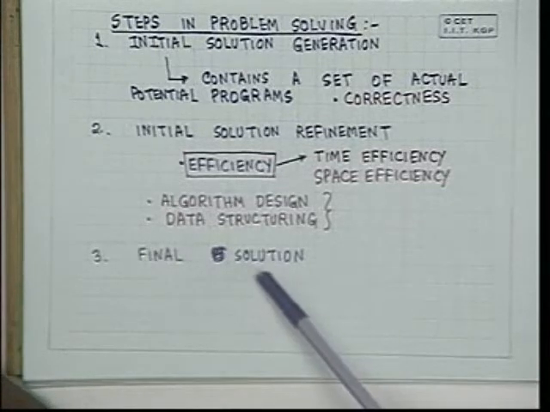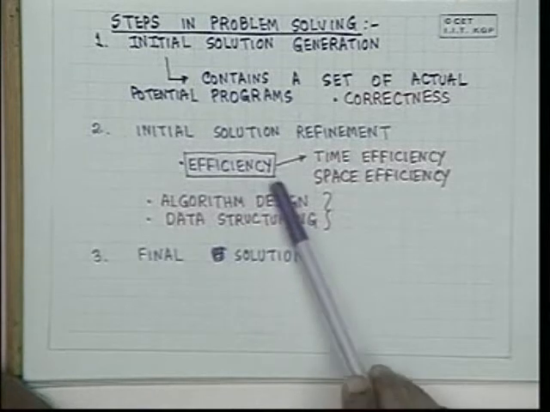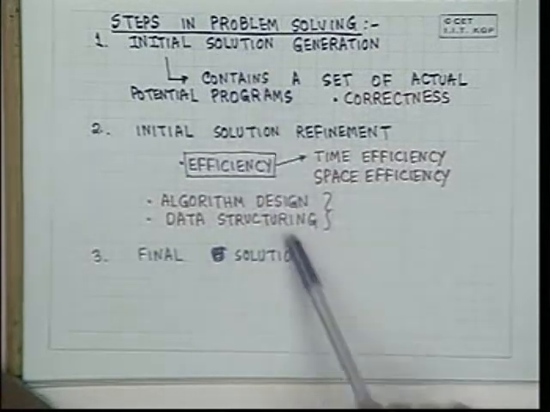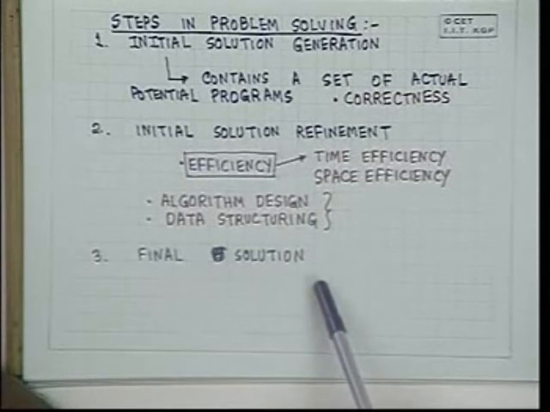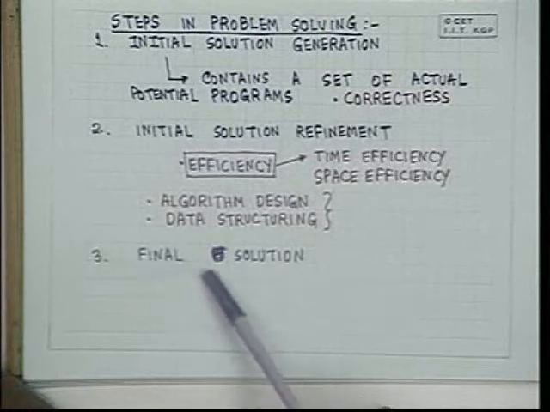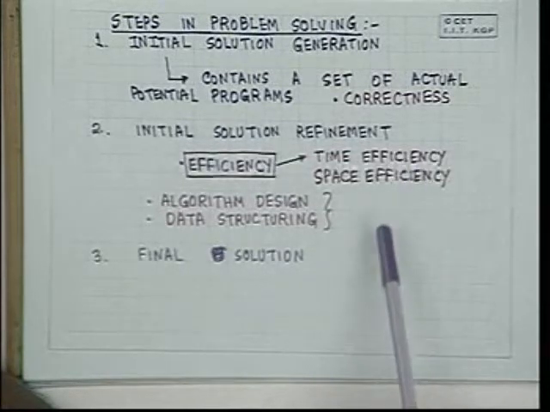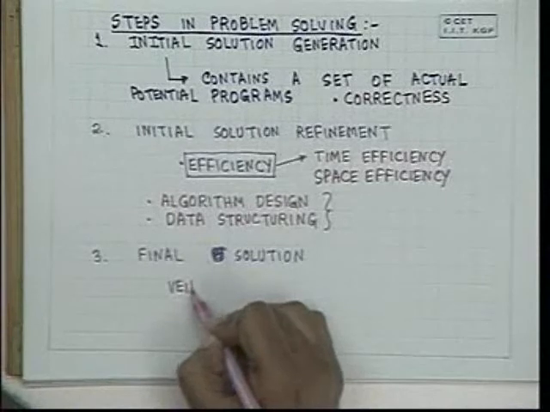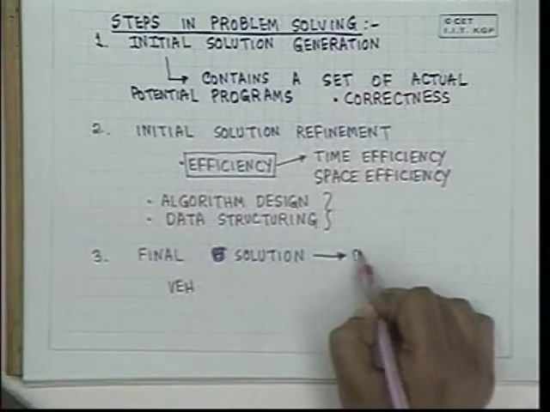So, we have got the final solution, which we termed as the most efficient that we could design from this initial solution. Now comes the step of programming. Given this final solution, which we have expressed in some sequence of steps, in some language of our own, some people call it pseudocode, some people call it flowcharts, whatever you call it. Now we are to write a program, and when we come to write a program, we come across a vehicle language. So this has to be converted to a program.